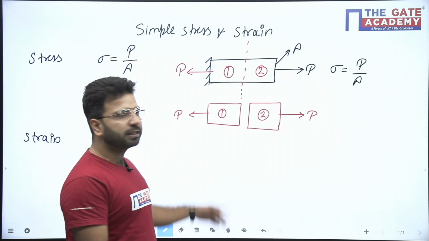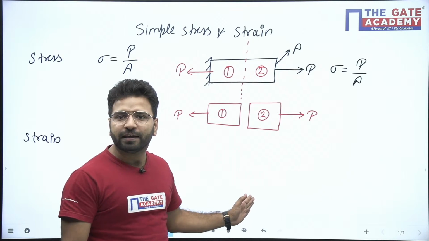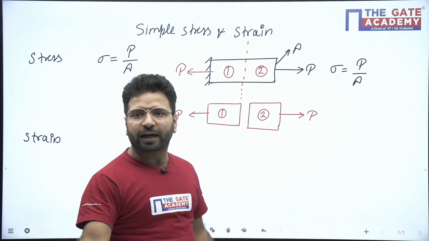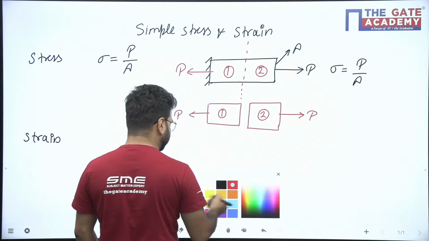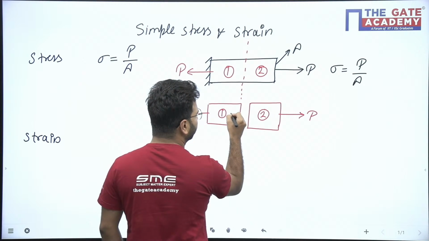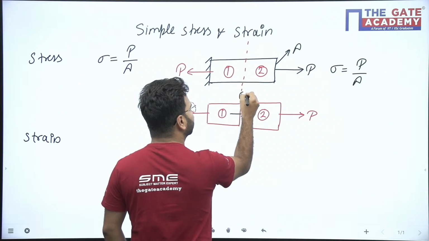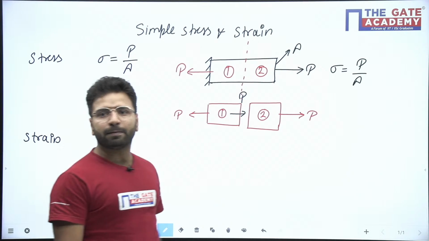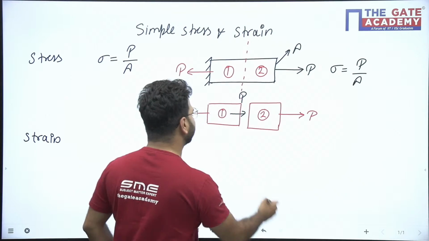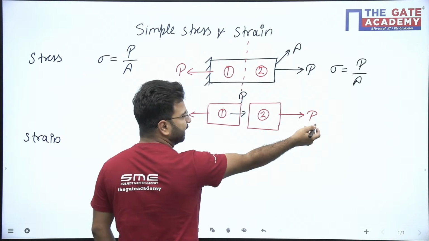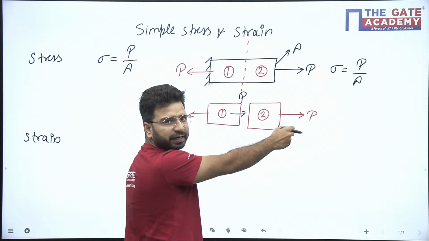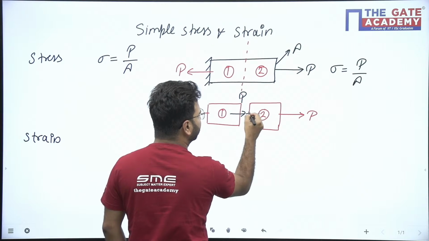The force is P. Now according to Newton's third law, how much force would come on this phase? On this phase also the force will come P. Similarly, same concept if you apply on the right hand side, here P is there on the right hand phase, and on the left it will again come P.